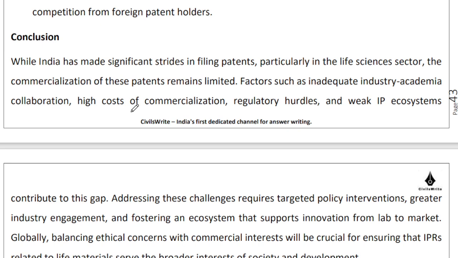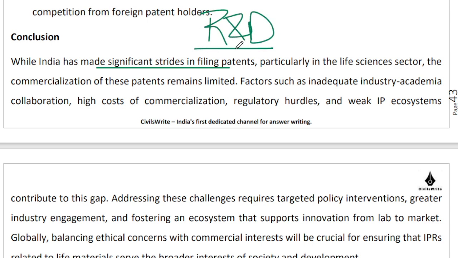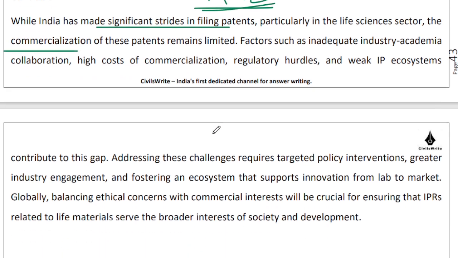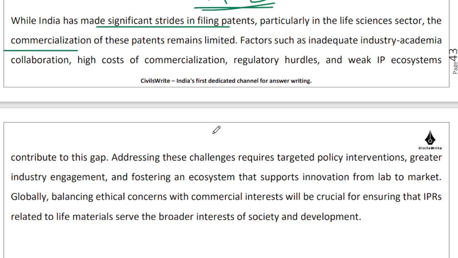So what you need to highlight over here is that India has made significant strides in terms of creating the R&D institutions, creating the scientists, and creating this idea that we have been patenting very well, right? In a variety of different dimensions. But we need to ensure that we start with the end in mind. The commercialization aspect should not go for a toss, for which we need to have strong industry-academia collaborations. We need to have these ecosystems which can help bring about the commercialization of this knowledge.